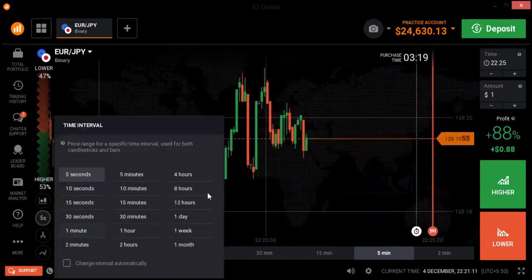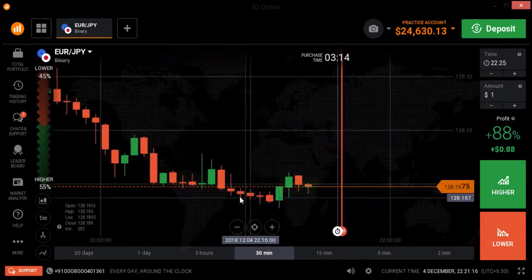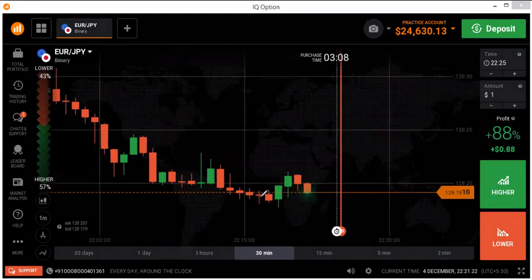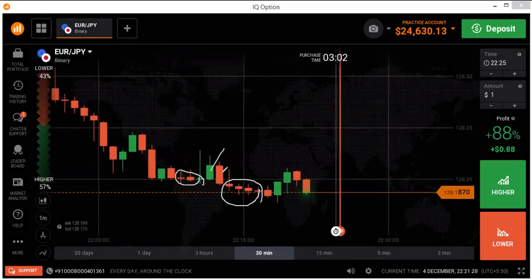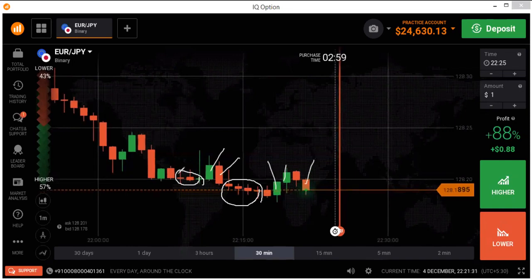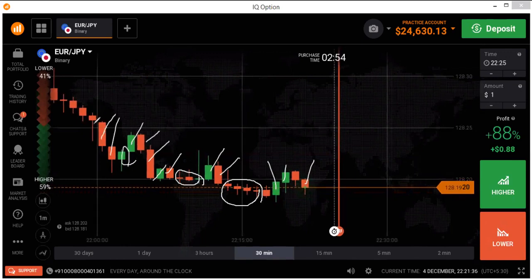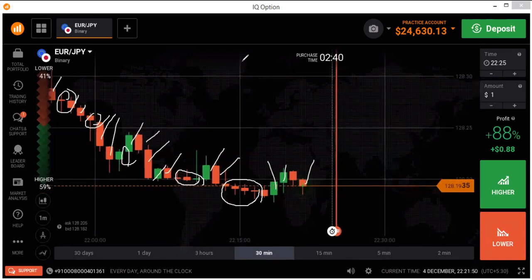I already explained this point, right? This is a strong candle. This is a weak candle. These candles are weak candles. Just wait, I will draw here. You can see these candles are weak candles. This candle is a strong candle. This is a weak candle, this is a strong candle. Weak candle, strong candle, weak candle. Got it? Got it.